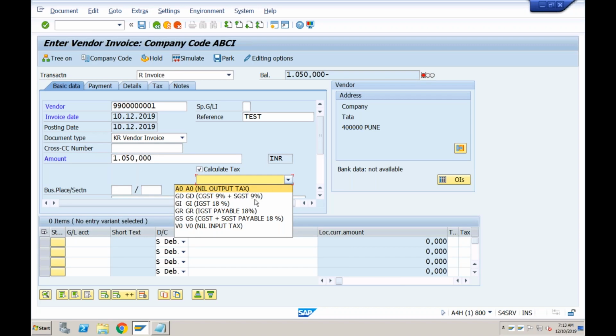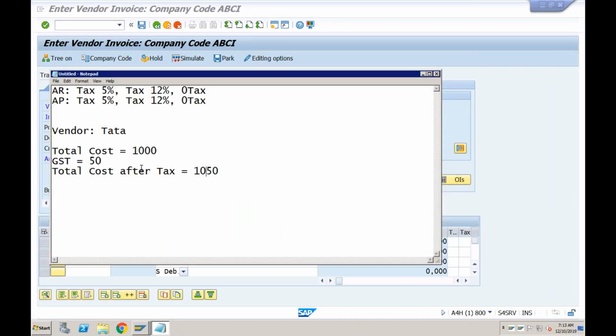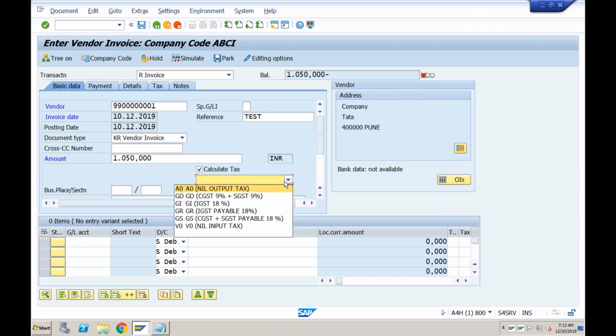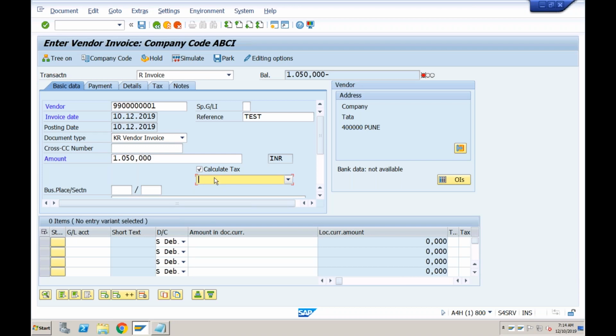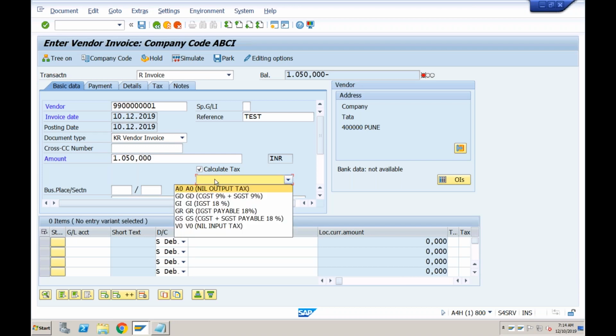Now, as of now, you can see there is no tax code available for 5% and 12%. The tax codes which are available are for 18%. Okay, there is only one tax code available which is 18%. But let's say I have a requirement. I want to use the tax code with 5%. How am I going to do that? So as of now, these are the tax codes created: A0, GD, GI, GR, GS, and V0.